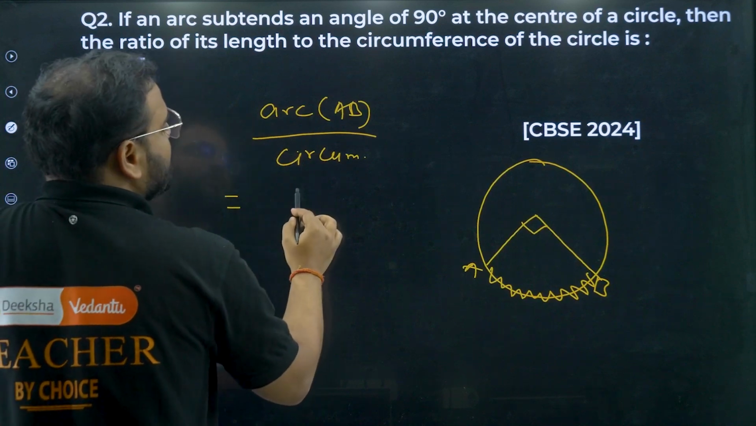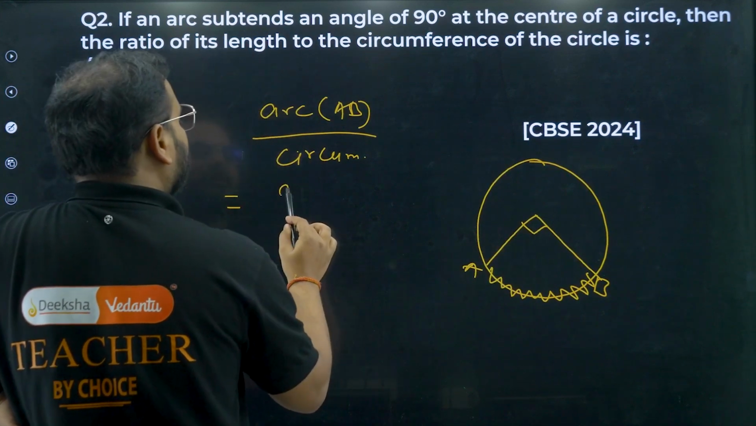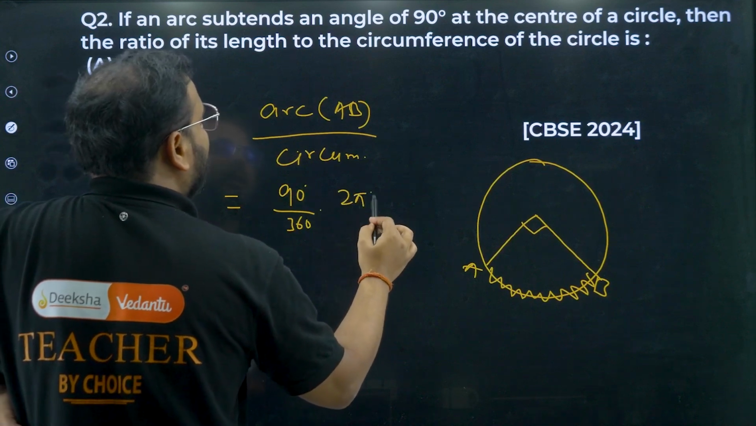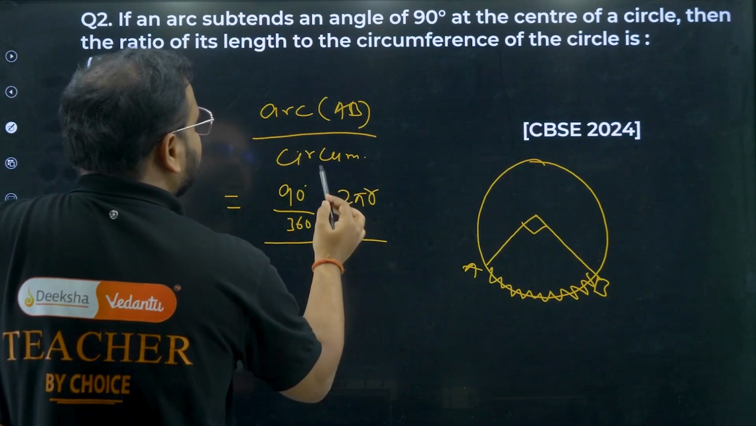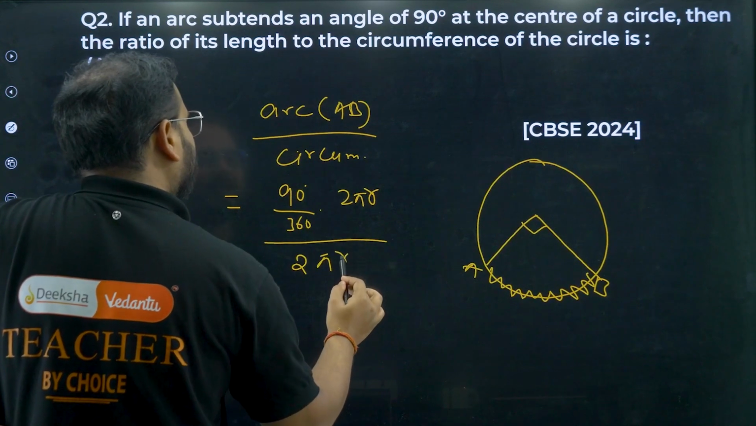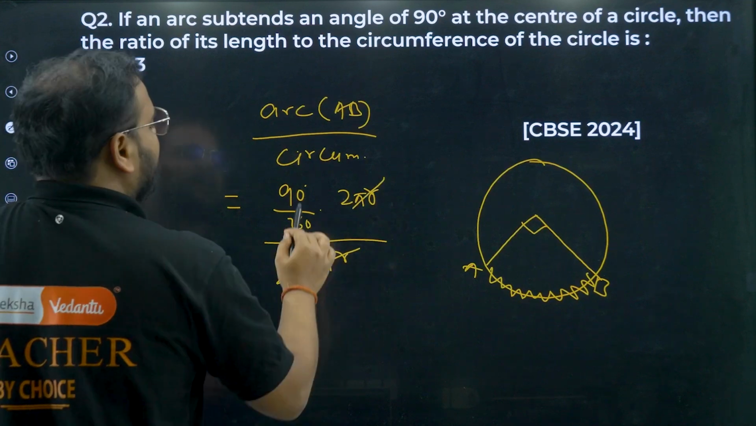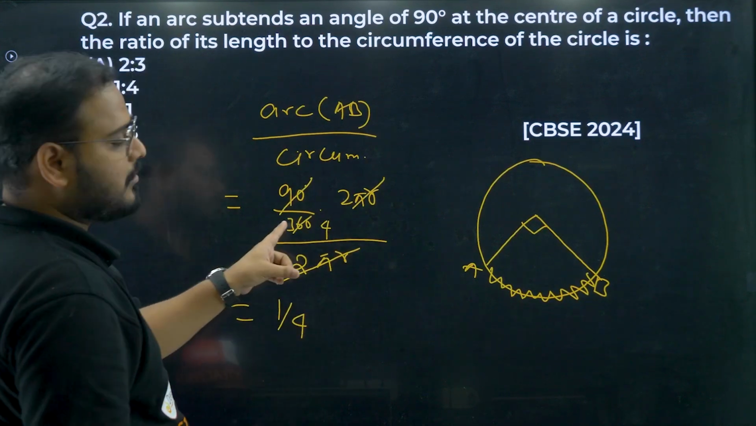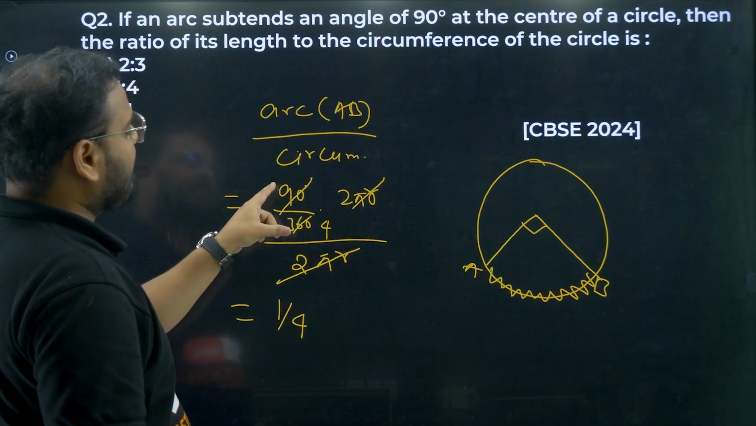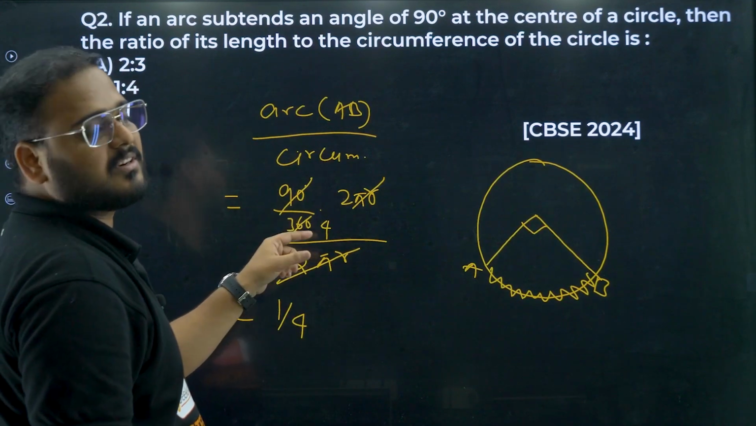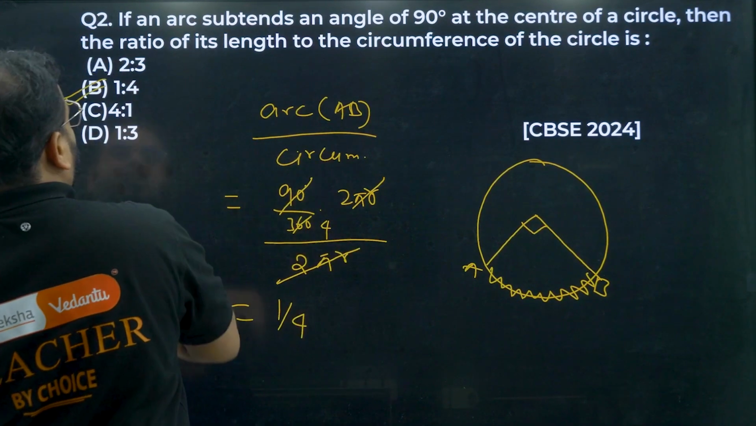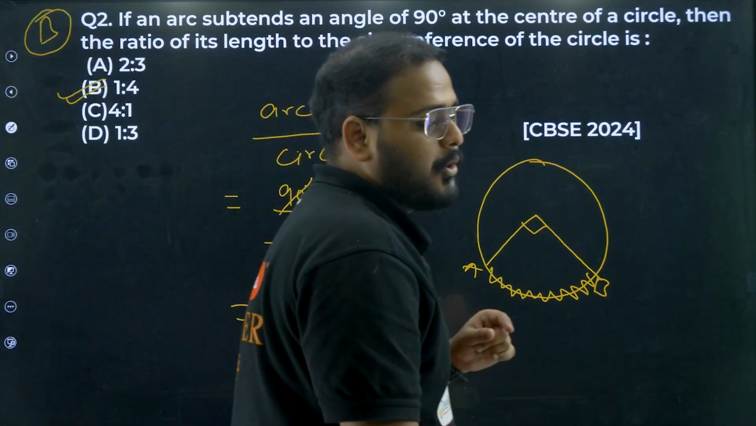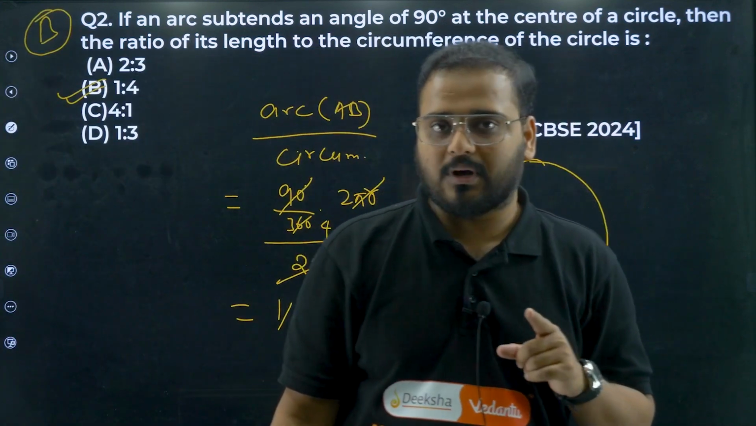What is arc AB length, bacha? Please tell me. It's going to be, sir, this angle theta, 90 degrees, upon the total angle 360 times 2 pi r, divided by the circumference, which is 2 pi r. Cancel this 2 pi r and 2 pi r. What I have? Simply 1 by 4 is my answer. 9 4s are 36. Option is B, sir. Don't write the answer as 4 by 1. Answer is 1 to 4.